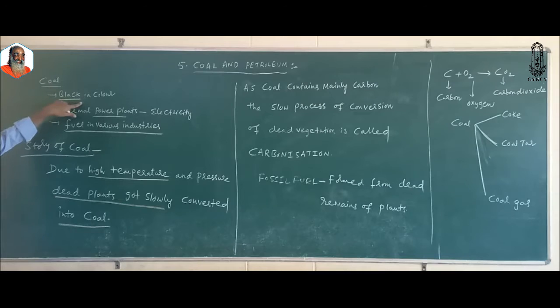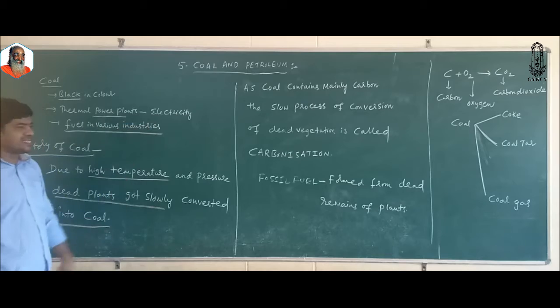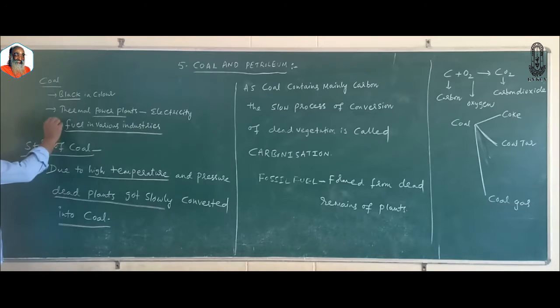Coal is black in color. It is used in thermal power plants to generate electricity. It is used as a fuel in various industries. How is this coal formed?